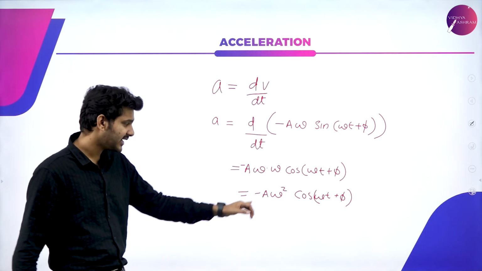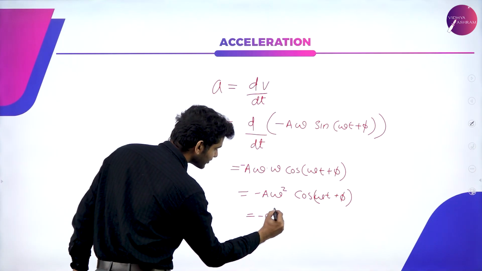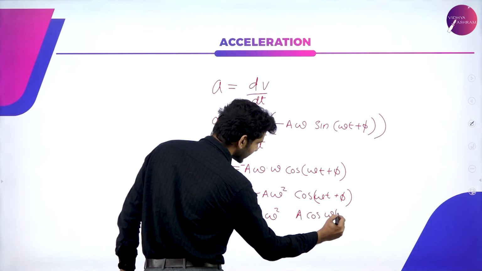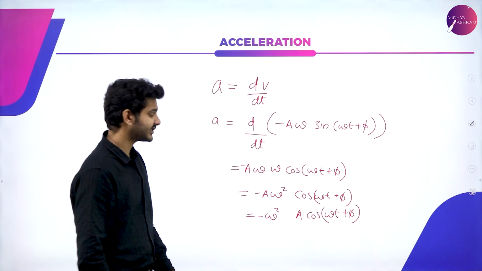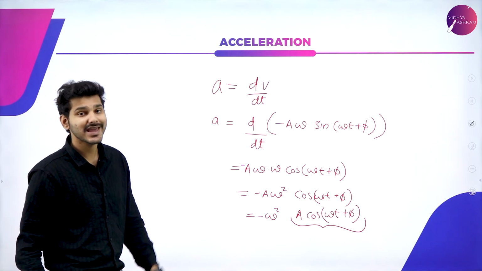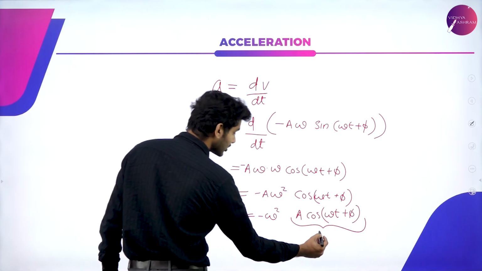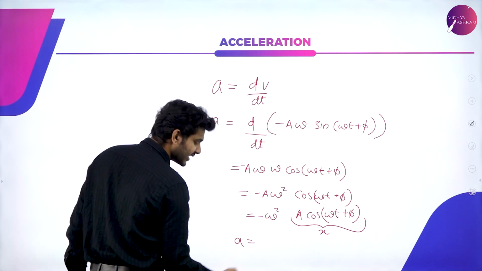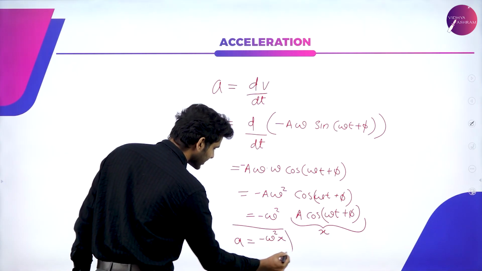So if I take this A with the cos, then I can say that this equation will be equal to minus omega square A cos(omega t plus phi). And if you look really closely, this A cos(omega t plus phi) is nothing but the x, that is the displacement term we took initially. So I'm going to call this entire term x. Then you have your equation as acceleration a is equal to minus omega square x.